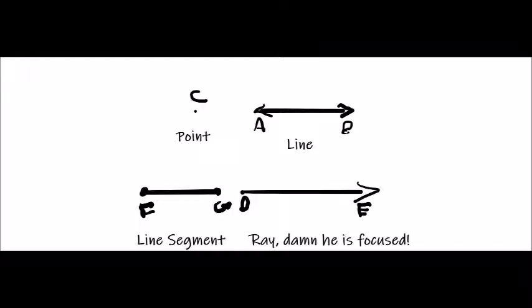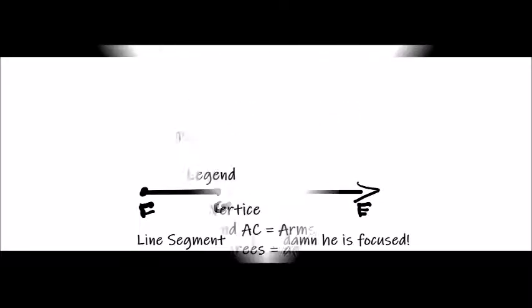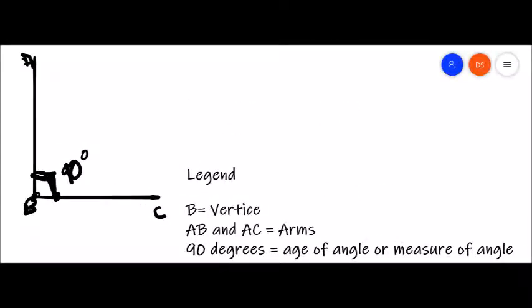So now we are going to be talking about angles. Angles are made where there is a joining of two rays. So one ray and another ray, when they emerge from the same point, are known as angles. Now angles can go in any direction, and that's why there are many different types of angles. Angles have a vertex, which is the point where they emerge from, and arms, which are the rays.